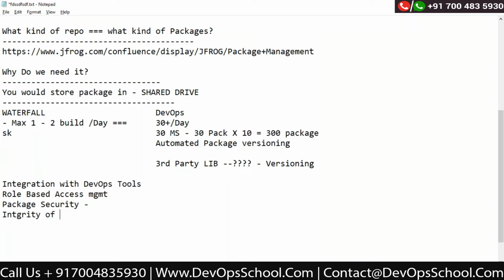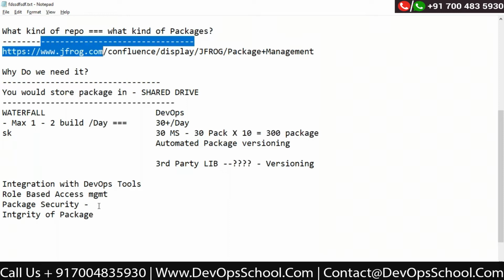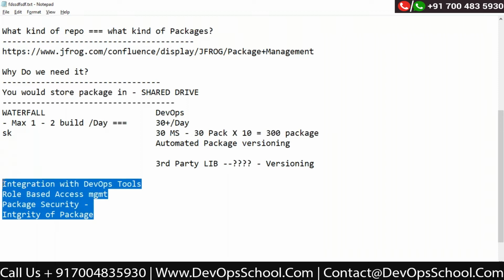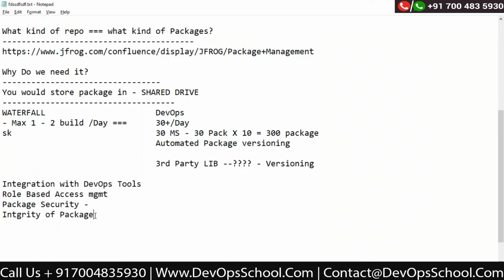Integrity means, let's say, one package is lying on your laptop, and over a period of time your hard disk will die, so your package will get corrupted. But when you store the packages in Artifactory and tools like that, the integrity of the package is always maintained. Okay, now cleanup is also very easy actually.